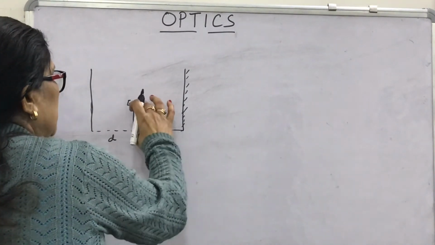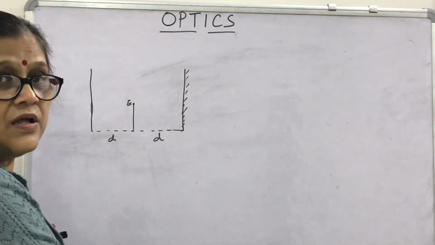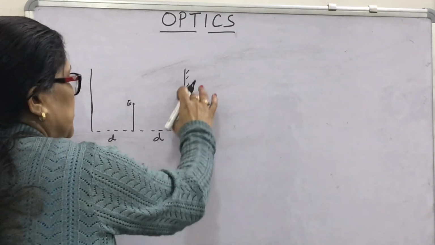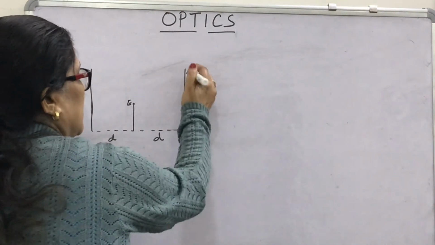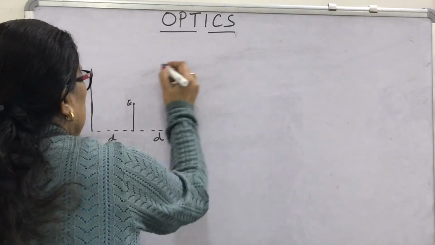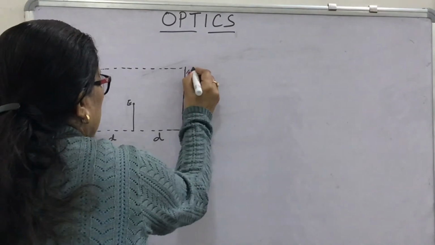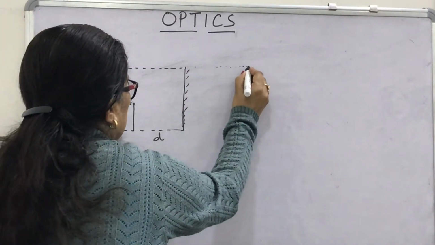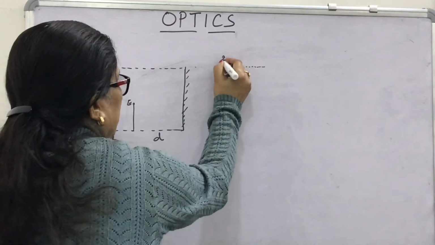If you want to see the complete picture of this wall in the mirror, then what should be the length of mirror? Look, the top point of the wall will be at the same distance. If this is D and D, then again this will be 2D.